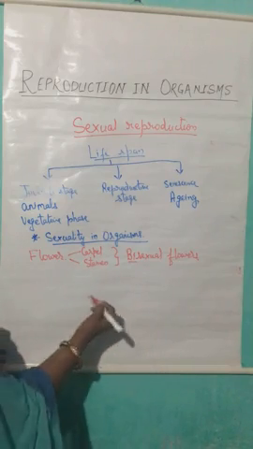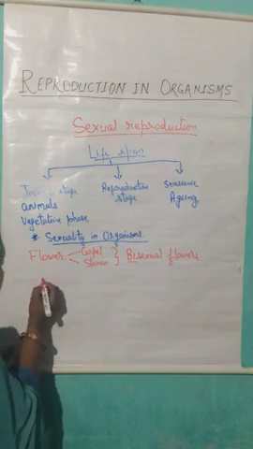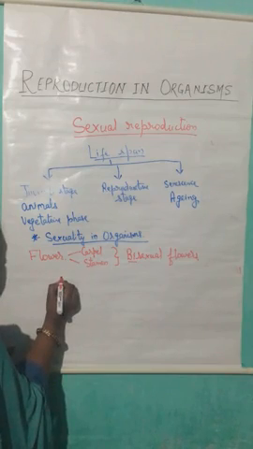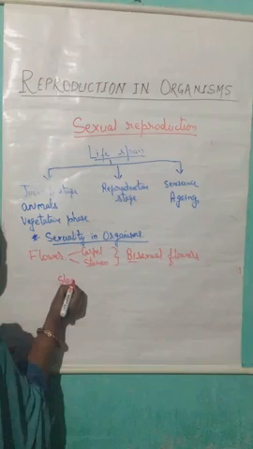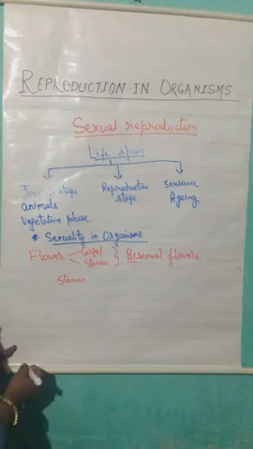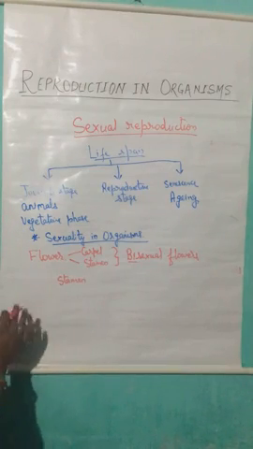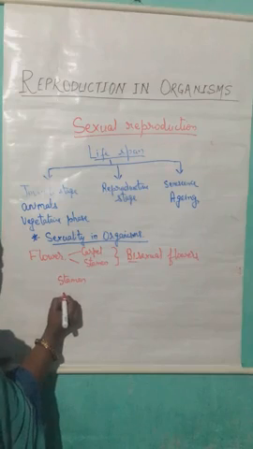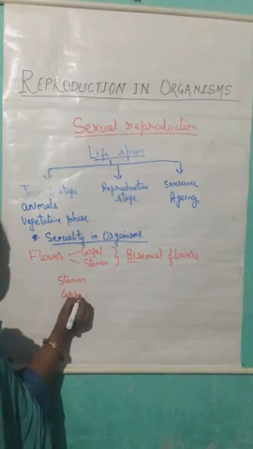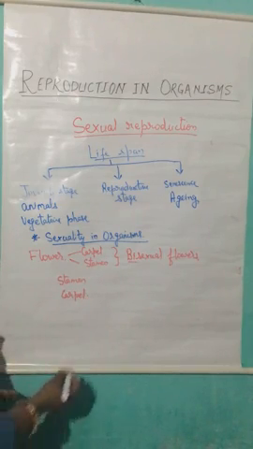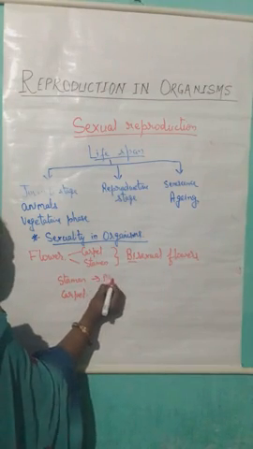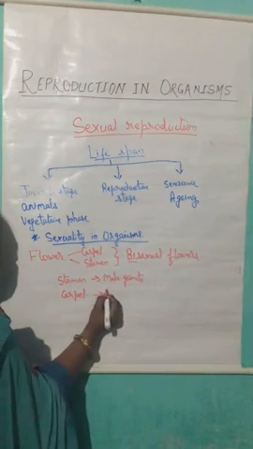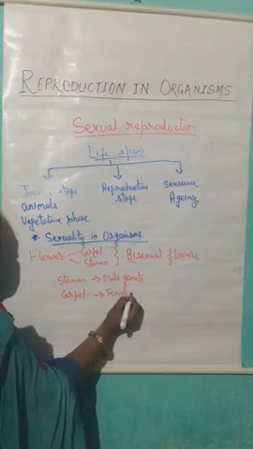Now there are some other flowers where only one type of gamete is produced, for example only the male gamete because it has only the stamen. There is the case where the flower contains either stamen or carpel. Hence it is only able to produce either male gamete or only the female gamete.